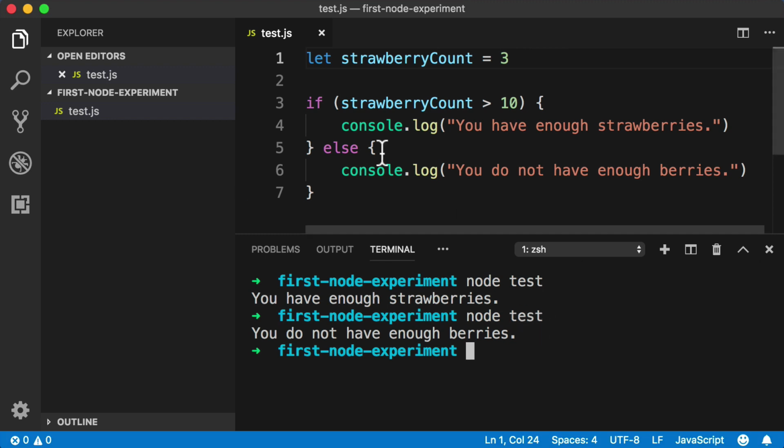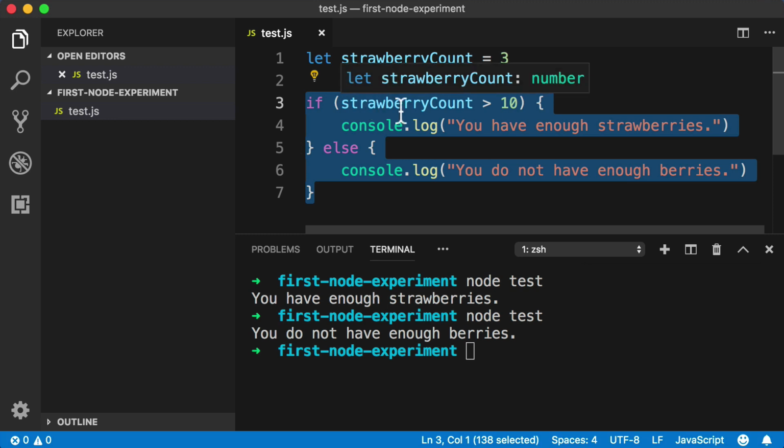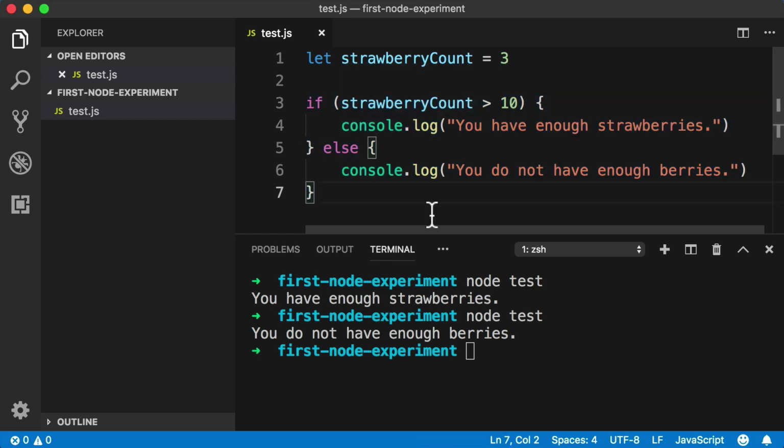Cool. Now, there's nothing very interesting or impressive about a simple if statement, right? However, we now have everything we need to really start rolling. We've installed Node onto our computers, we have a text editor program, and now we know how to use the command line to feed a JavaScript file into the Node environment. So I've got some good news.